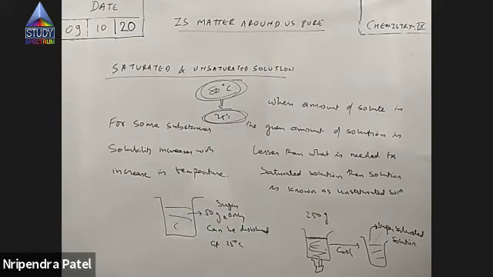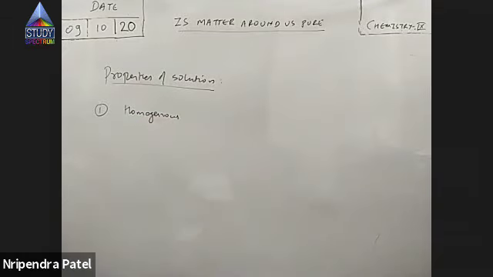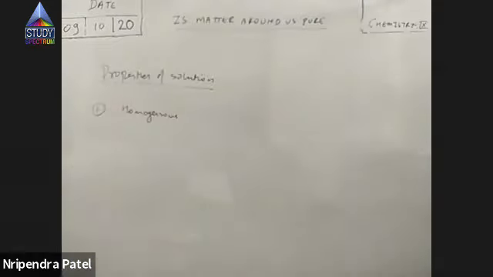Okay. Now, some important interesting properties of solution. We call it properties of solution. Or you can even say summary. Some extra points also we'll see. And the first one, we have already discussed, is that solution is homogeneous in nature. We have already discussed that a homogeneous mixture itself is known as true solution.